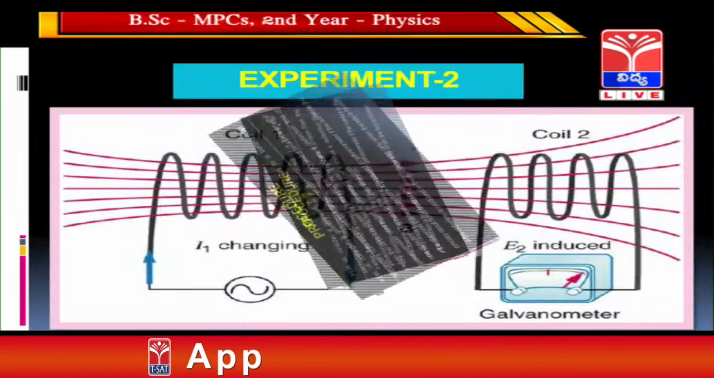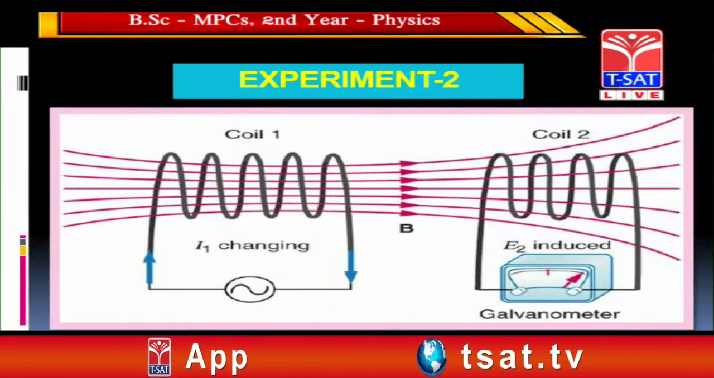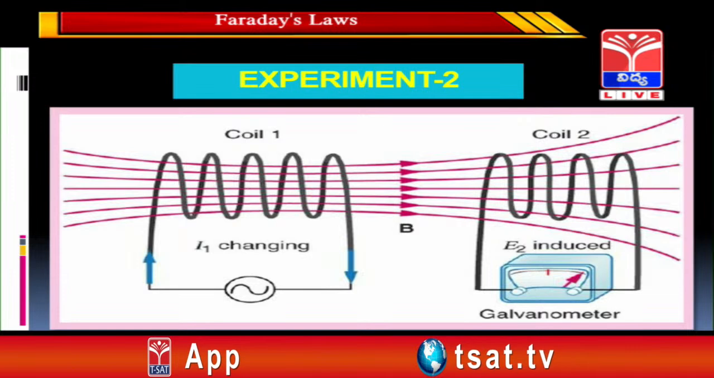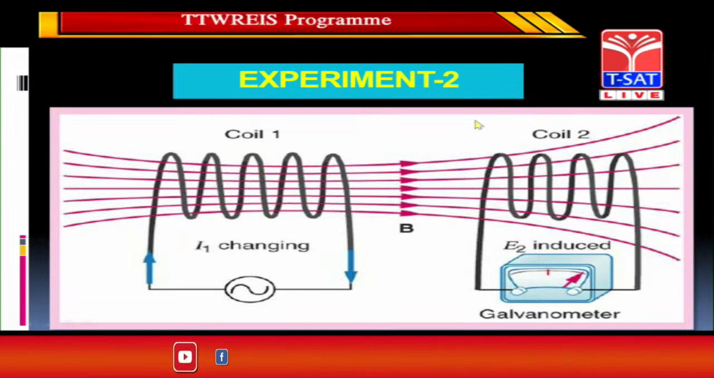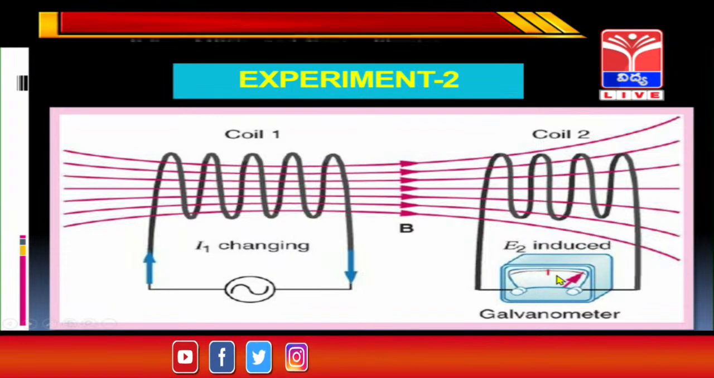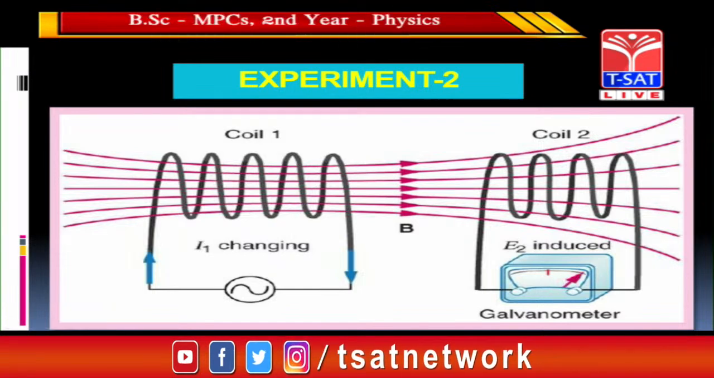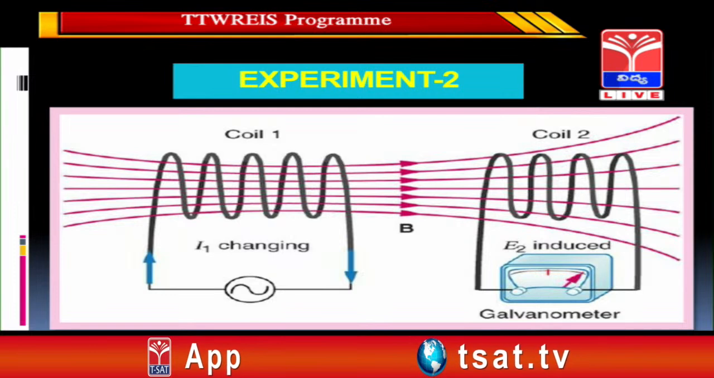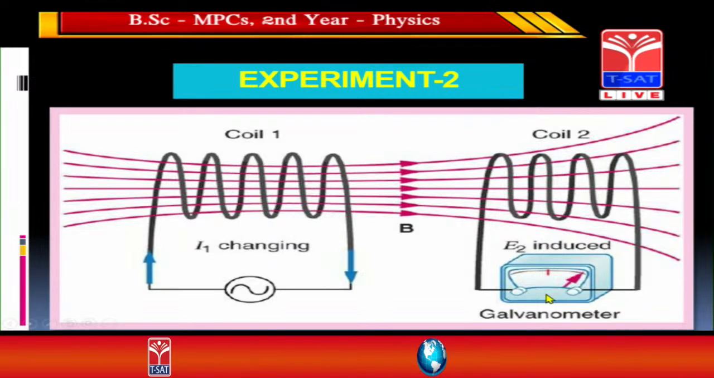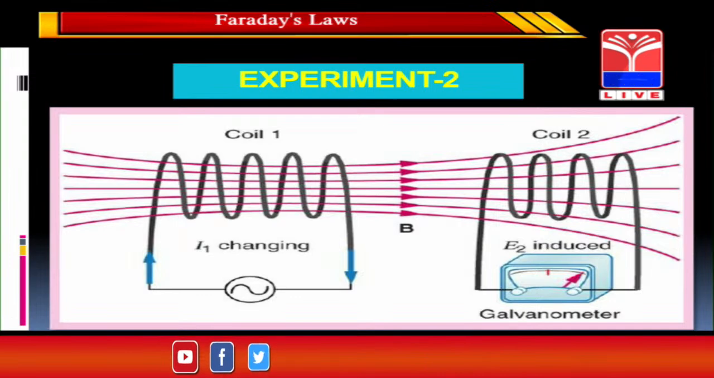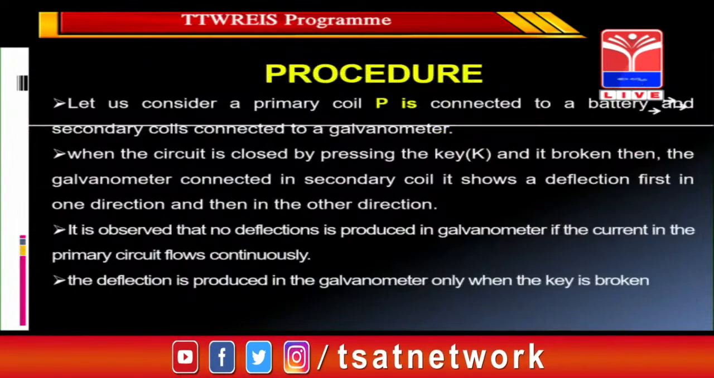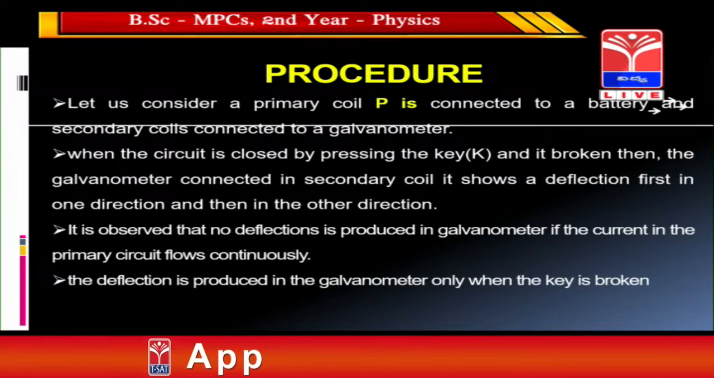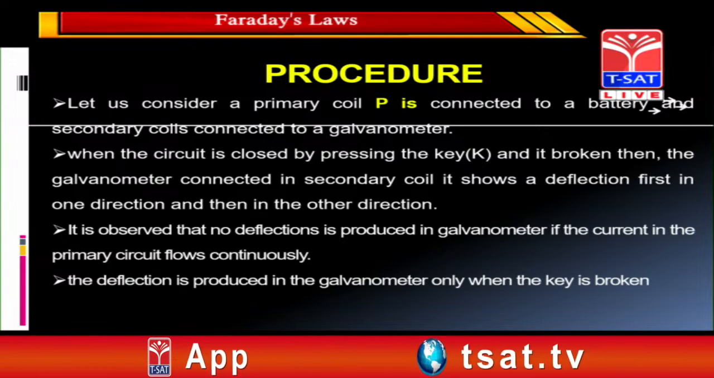Let's see the diagram. If the circuit is closed in the primary coil, if the switch is off in the primary coil, then the galvanometer connected in the secondary coil starts to show deflections first in one direction. If the key in the primary coil is switched on, then the galvanometer in the secondary coil shows deflections in another direction. And it is observed that no deflection is produced in the galvanometer if the current in the primary coil flows continuously.